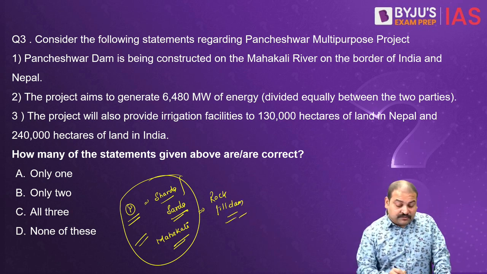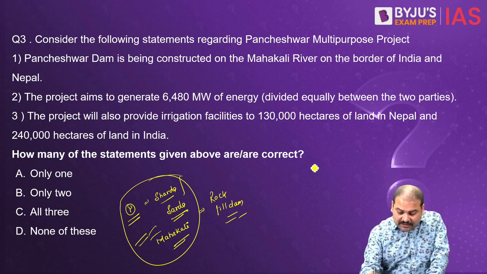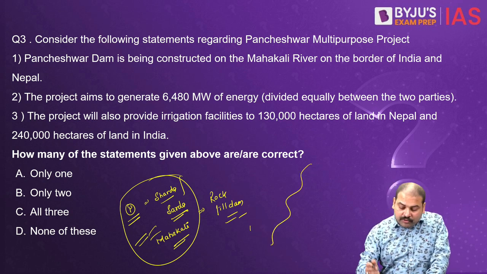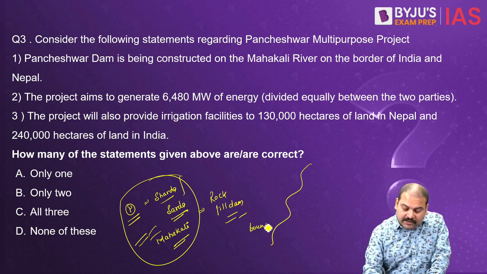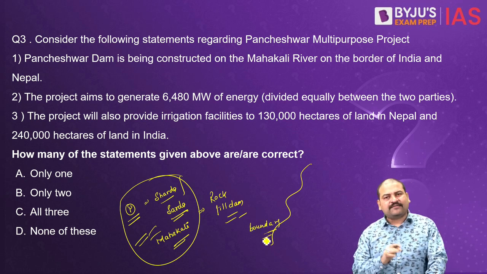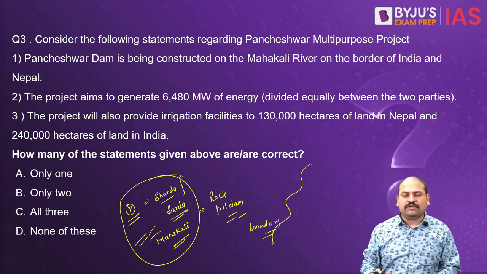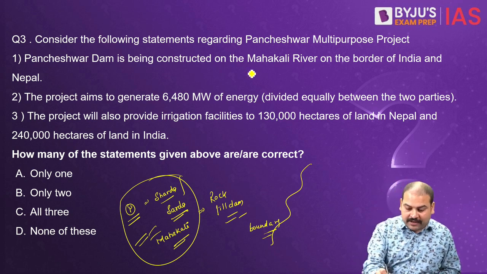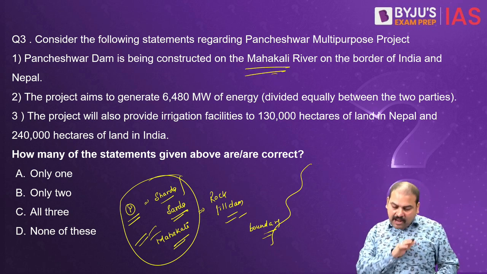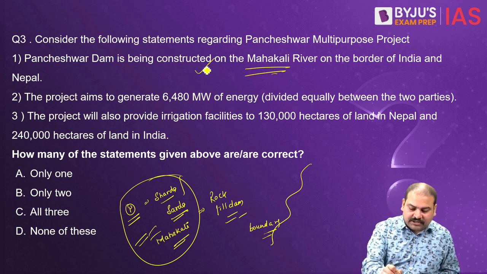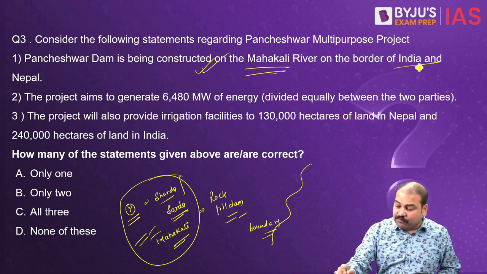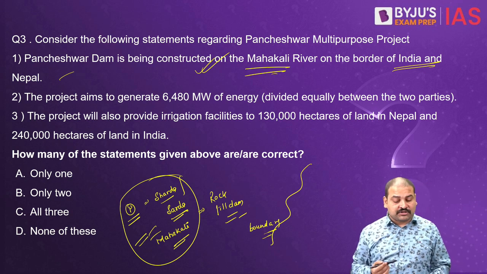And it is constructed on this river, which basically forms a boundary between India and Nepal. It's like an international boundary between India and Nepal. So, as you can see, Mahakali River, absolutely correct. It is being constructed on that, and it is making up the border of India and Nepal, the international boundary.